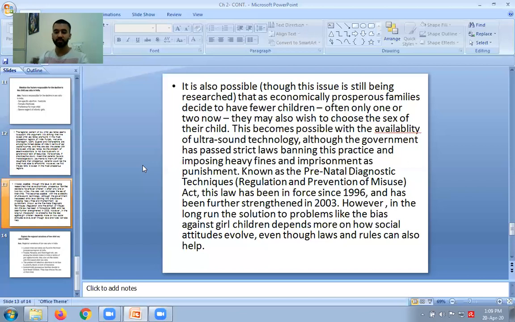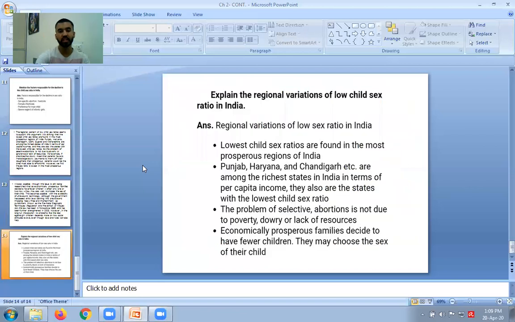So these are the kinds of aspects that come out of this particular topic. Okay, so this is the last slide of today's class. Now here, look, regional variations of low child sex ratio. It has again come, regional variations. So explain the regional variations of low child sex ratio in India.